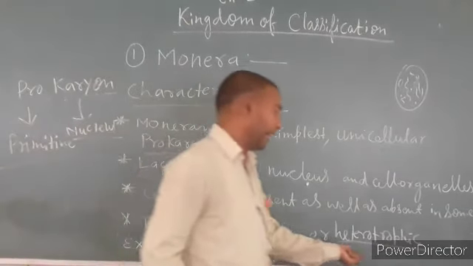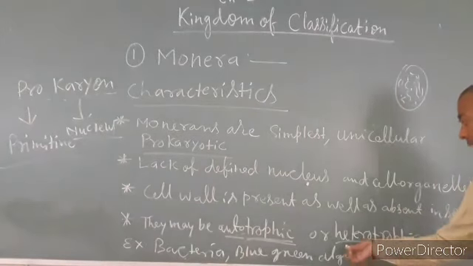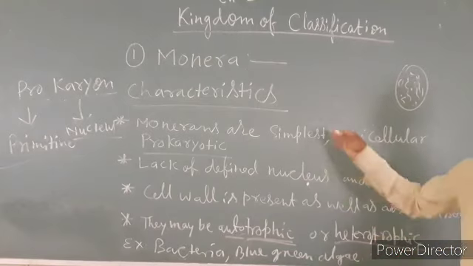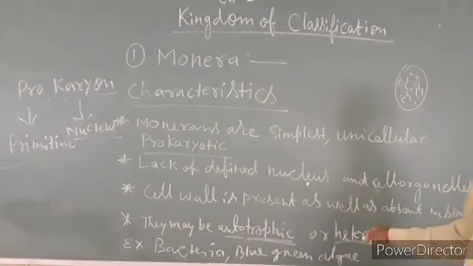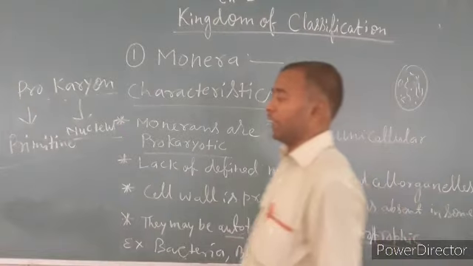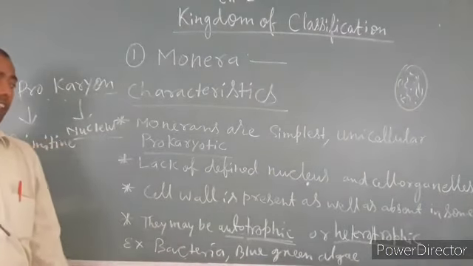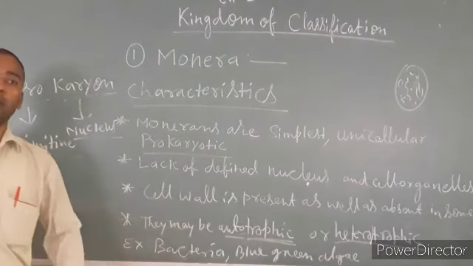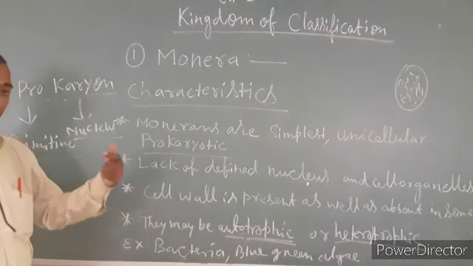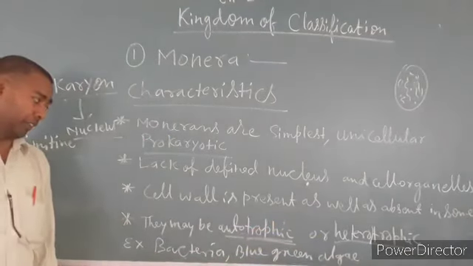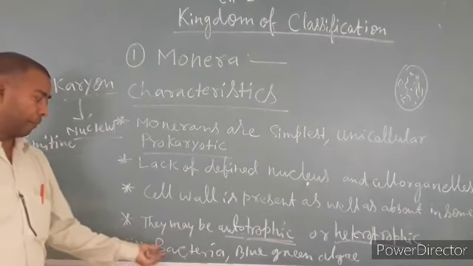In the other way, some have heterotrophic nutrition: hetero means others and trophos means nutrition. That means it depends upon others for nutrition, for the completion of its growth and biological activity. And the examples are bacteria, blue